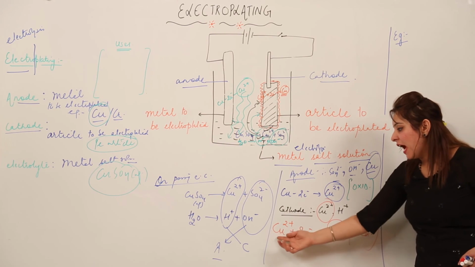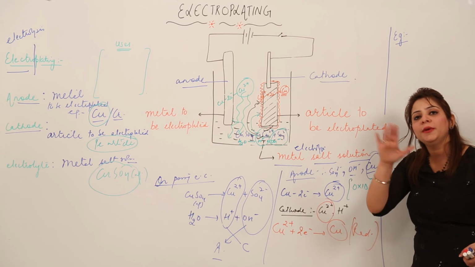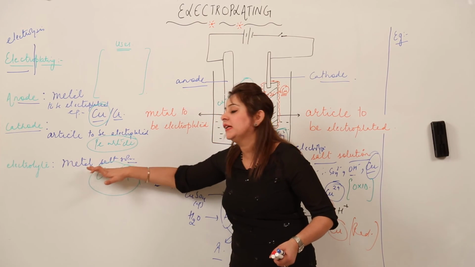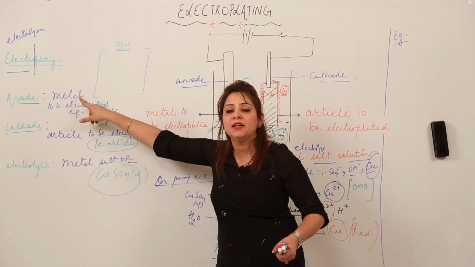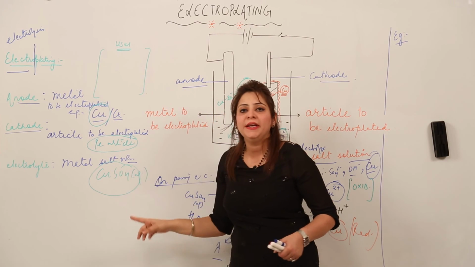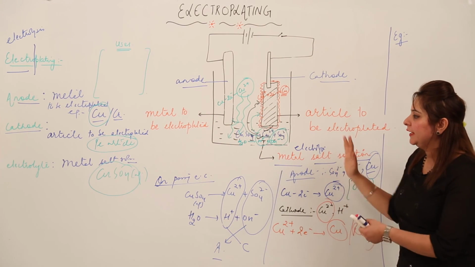That means the ion will change into the atom, and it will start forming the coating on the article. And the electrolyte is always a metal salt solution. That means the salt solution of the metal which we take to coat on the article should be the electrolyte. So this is the whole process of electroplating.